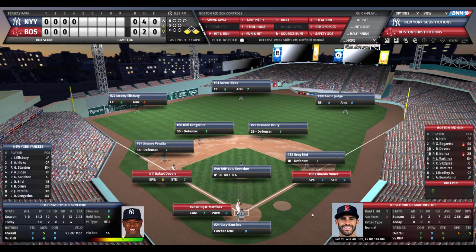So runners on the corners, no outs, and Nunez, excellent base runner, 9 out of 10 speed, 9 out of 10 stealing ability. And here comes J.D. Martinez. Martinez has a duck out on that pond 90 feet away, and his name is Rafael Devers. Severino's in a bit of a pickle here. Yankees would gladly turn two and give up the run as they go into a weak shift left in the infield. Here's the pitch to Martinez.